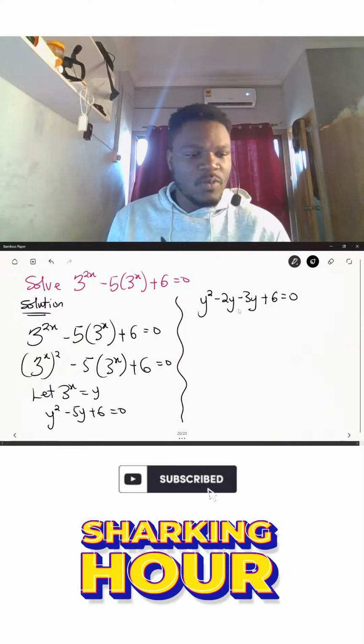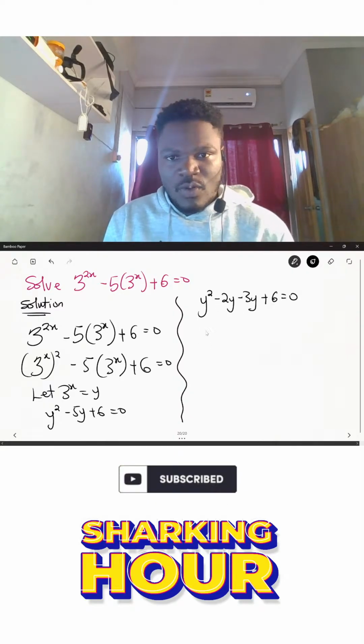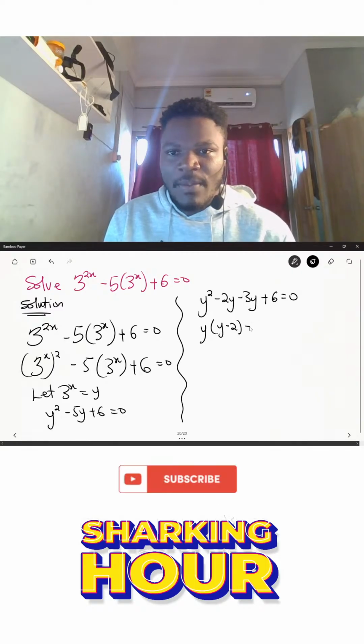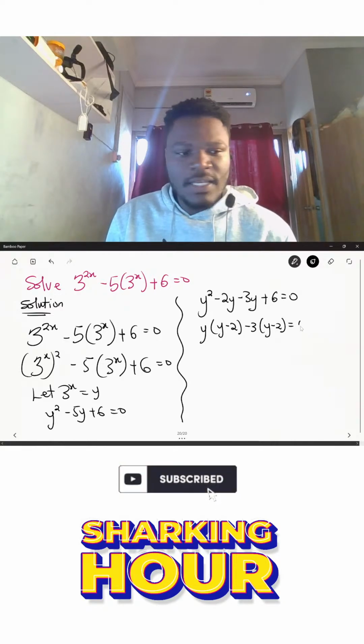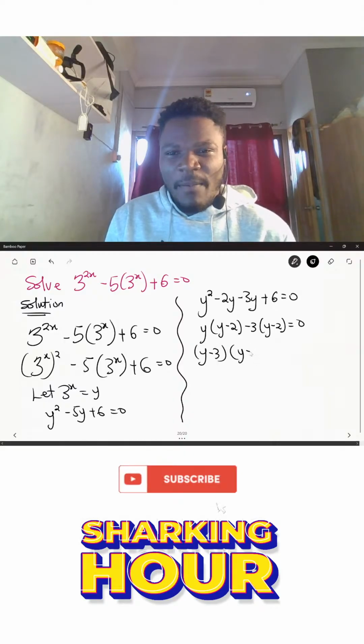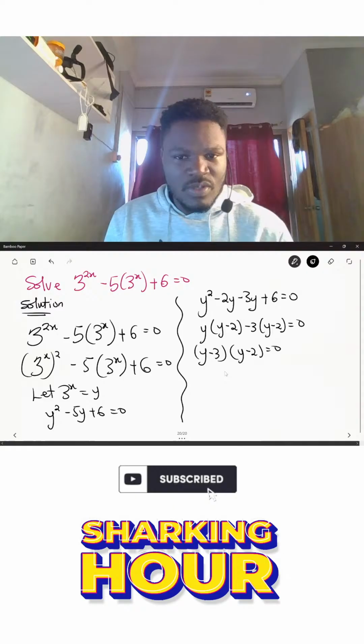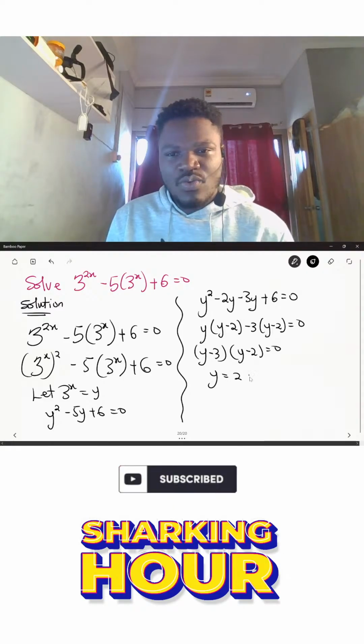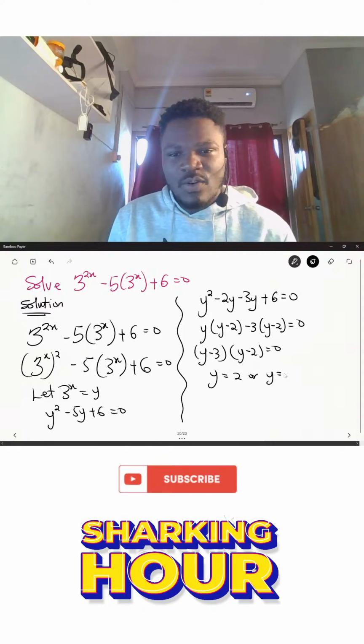From here, we need to factor out y. We'll have y(y − 2). Then between −3y and 6, we have −3 common, so we'll have −3(y − 2). This is equal to 0. So from here, we have (y − 3)(y − 2) = 0. So the values of y are y = 2 or y = 3.